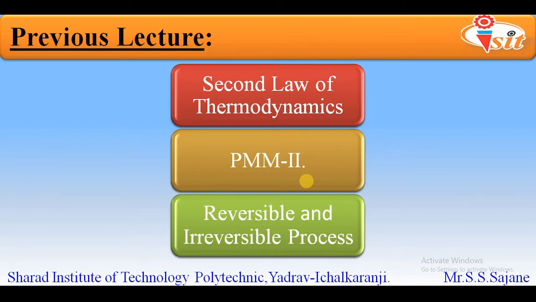To prove this, we are going to consider two cases. In the first case, we are going to violate the Kelvin Planck statement, and we will see what happens to the Clausius statement. In the second case, we are going to violate the Clausius statement, and we will see what effect it causes on the Kelvin Planck statement. In further slides, we will see both the cases.